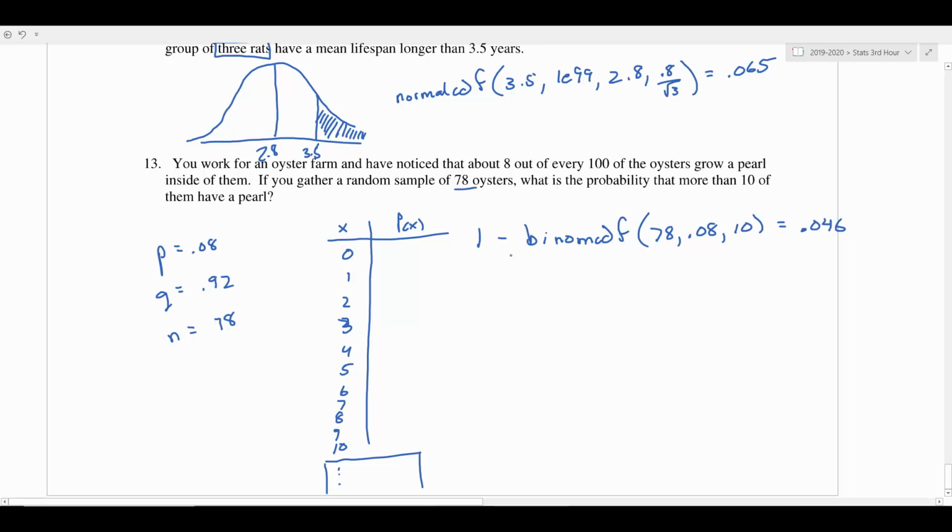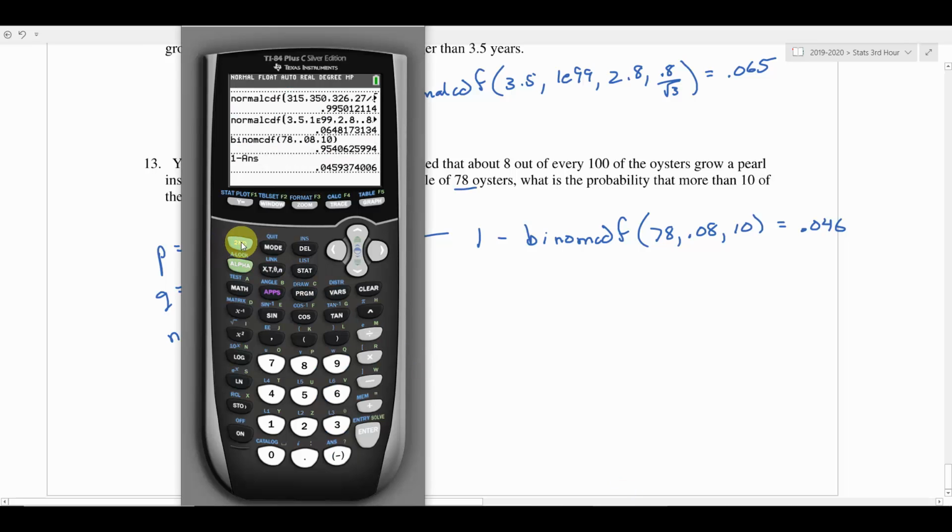One more quick thing I just want to note, because we don't really get a chance to see it in this problem, because I didn't make a problem for it. If we wanted to find the probability that exactly 4 of the oysters had a pearl or exactly 3 of the oysters had a pearl, that's what the PDF function is for. So when you go to your distribution menu, there's the PDF and the CDF for the binom.